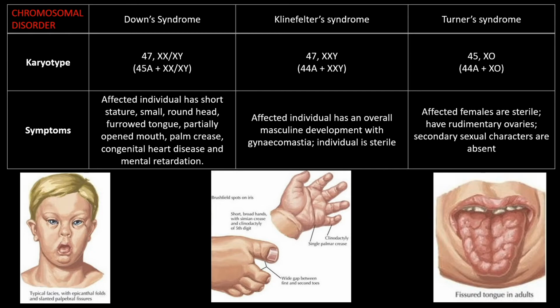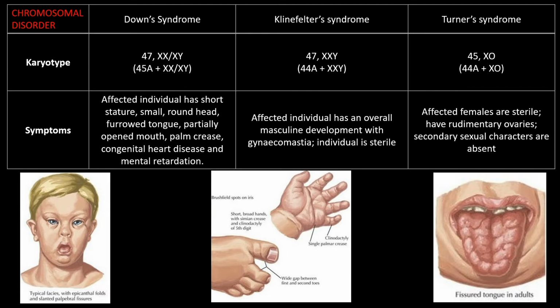The first one is Down syndrome. Affected individuals have short stature, small round head, furrowed tongue, partially open mouth, palm crease, congenital heart diseases, and mental retardation. If you observe the chromosomal complement, it will be 47